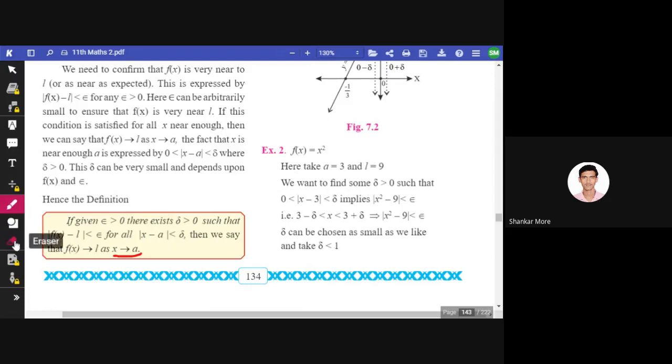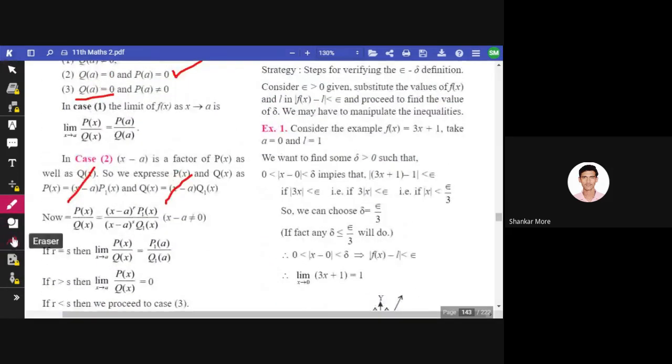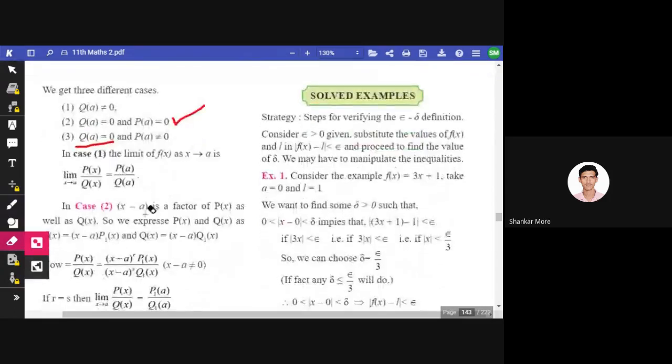So in this case, there is a value of x which satisfies these two conditions. Okay, so how this satisfies, we'll see in the problems. Now see, consider the example f of x is equals to 3x plus 1.